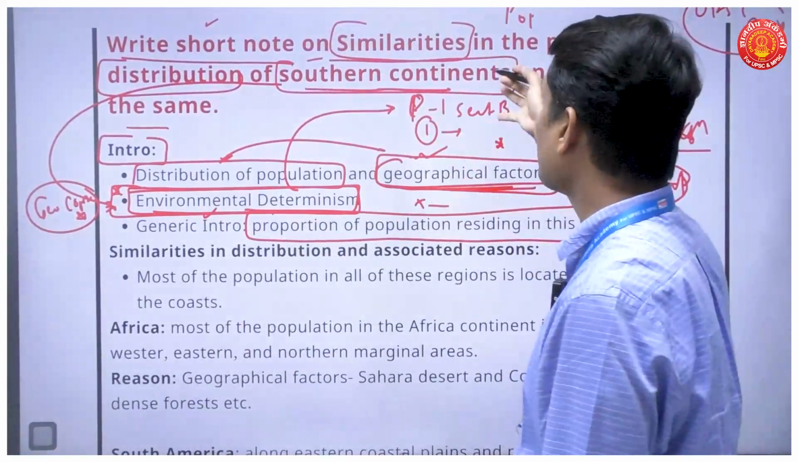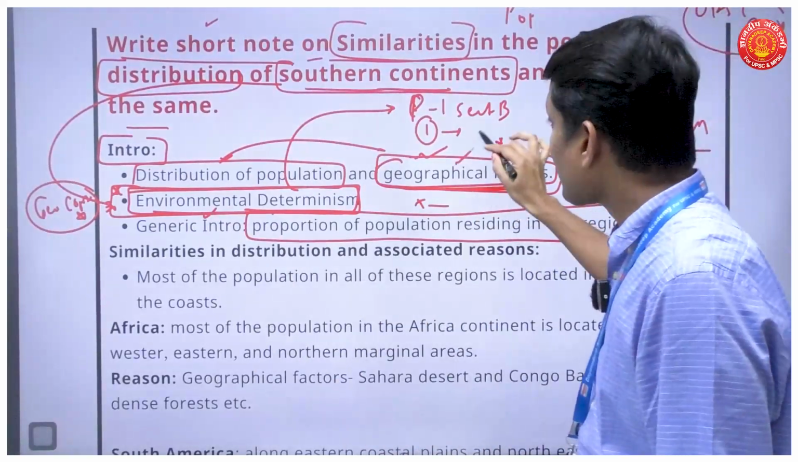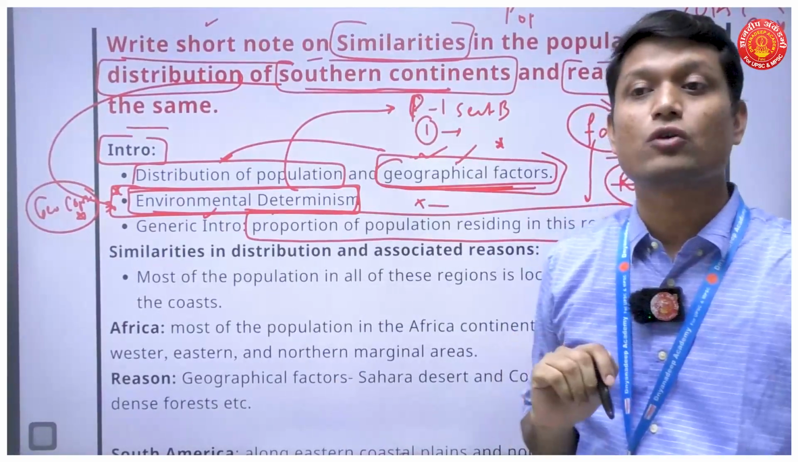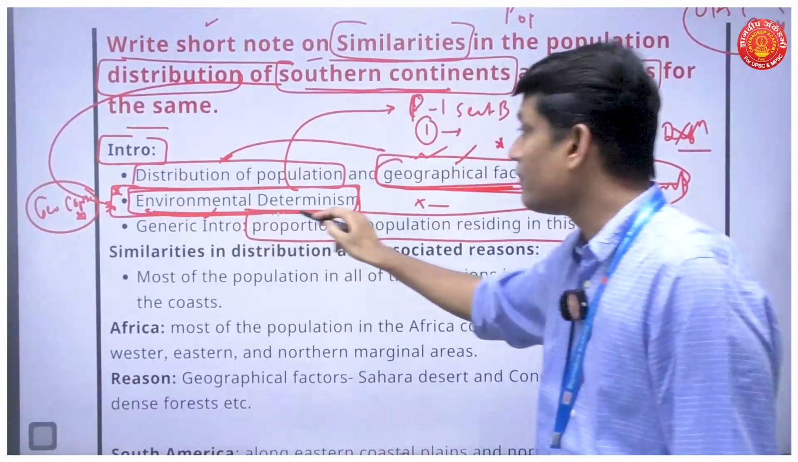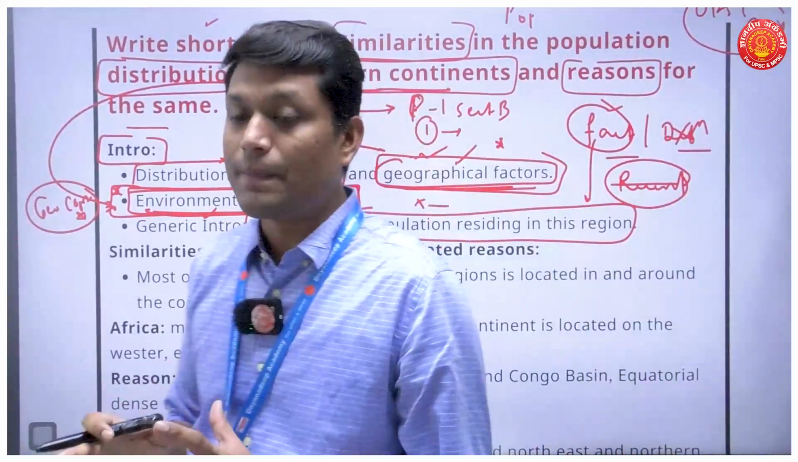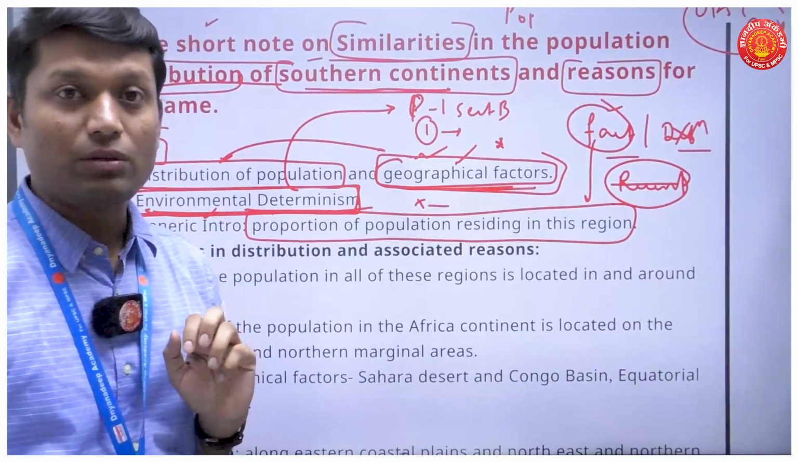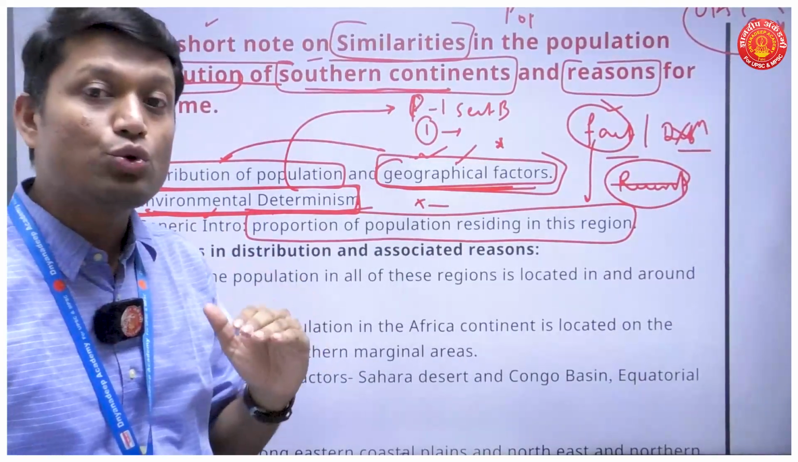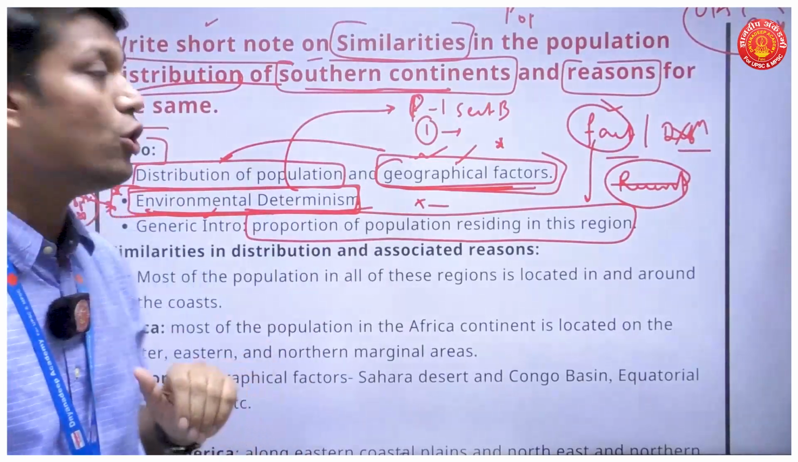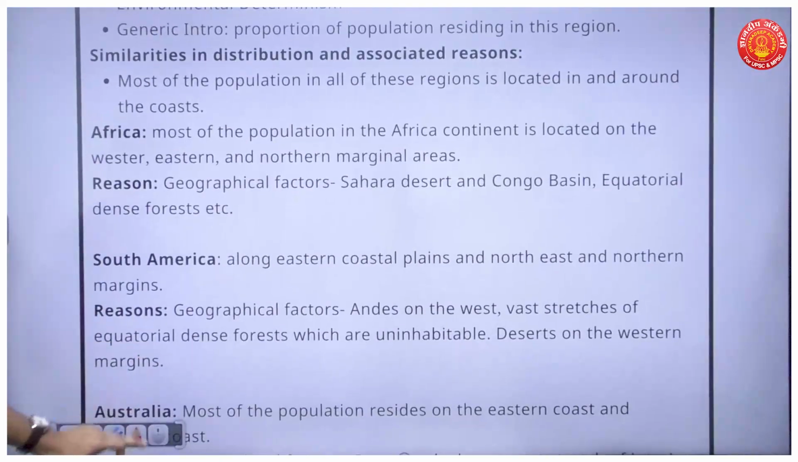And when I look at the distribution of population and the geographical factors resulting in this distribution, it is nothing but environmental determinism. So this kind of thing was supposed to be done for this particular question, because here I am going to change my GS answer into an optional answer. Now, what follows next? Let's go to the body.